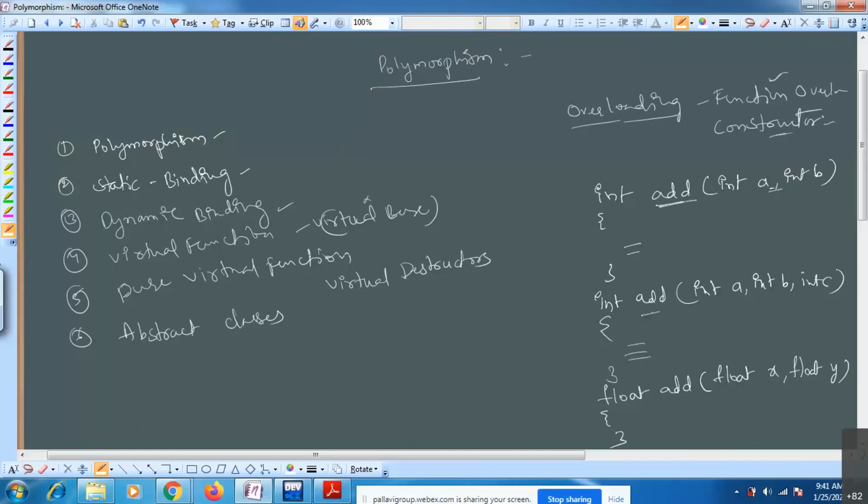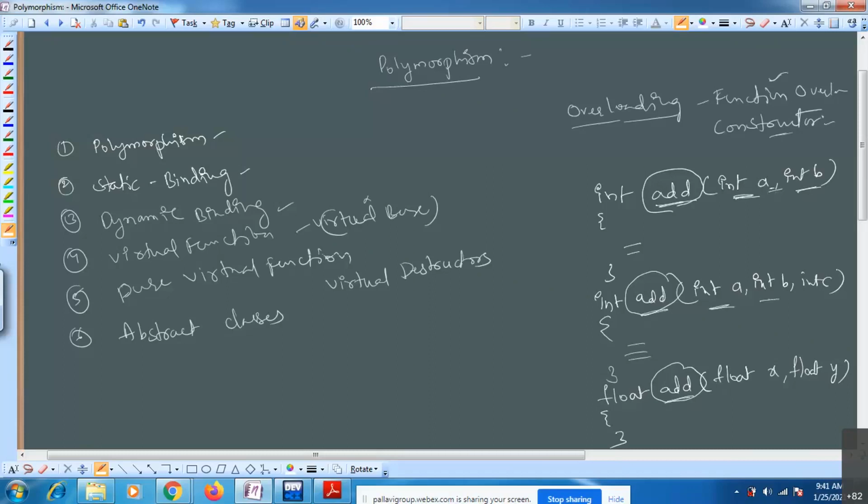See, if you observe, in all these three functions the name of the function is the same. In the parameters, I'm differing the number of parameters. Here I have taken only two parameters.